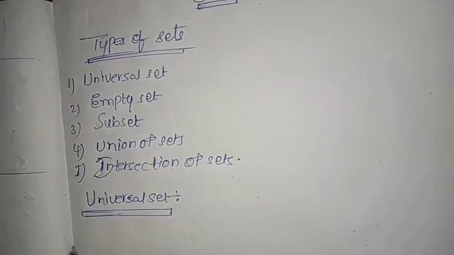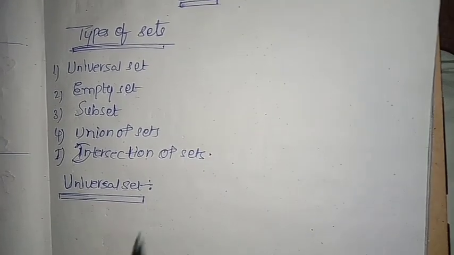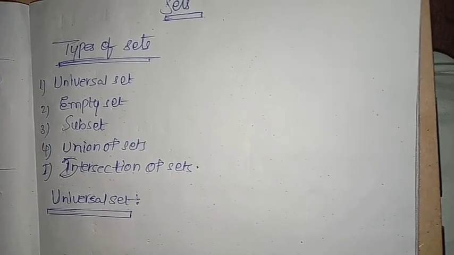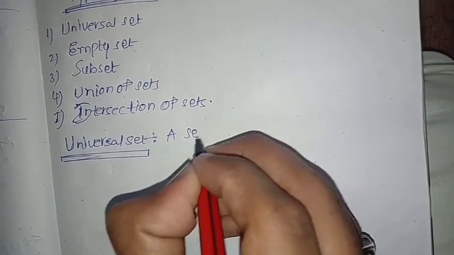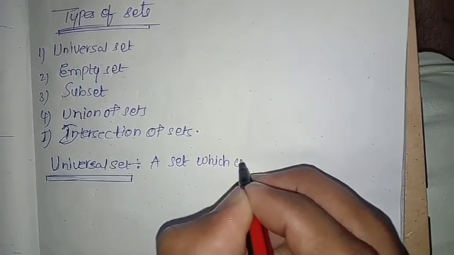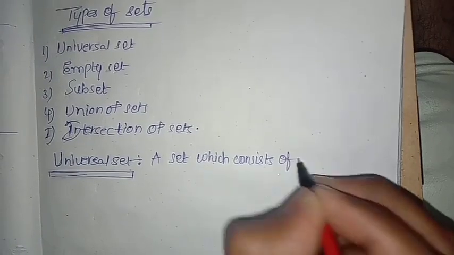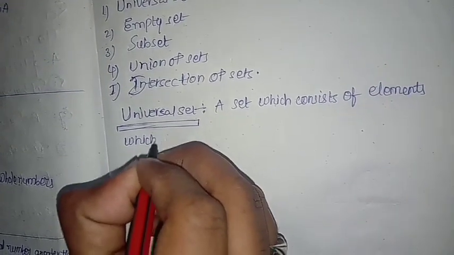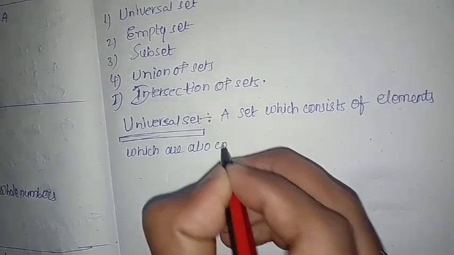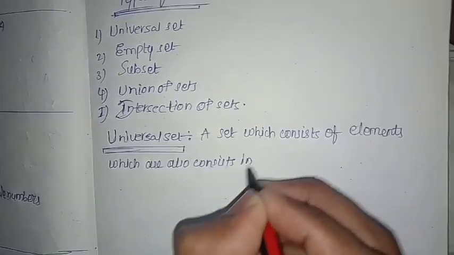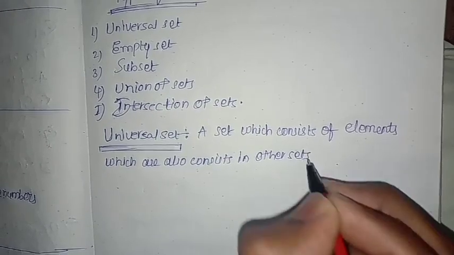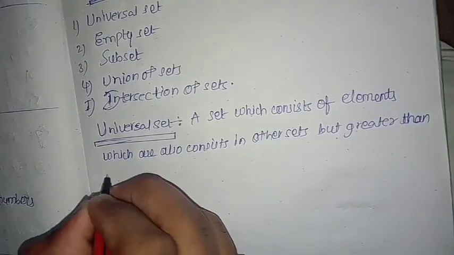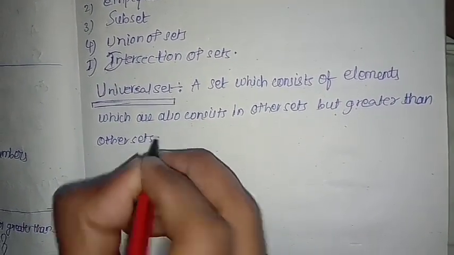First, universal set. A universal set is a set which consists of elements that are also in the other sets, but is greater than the other sets. Let us take an example.